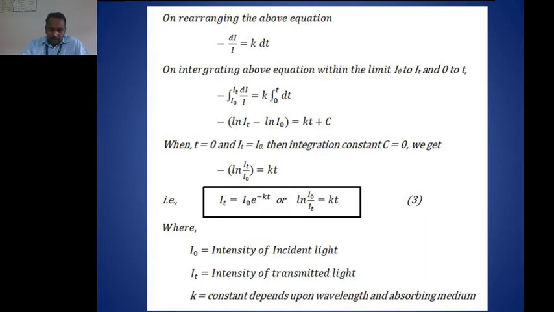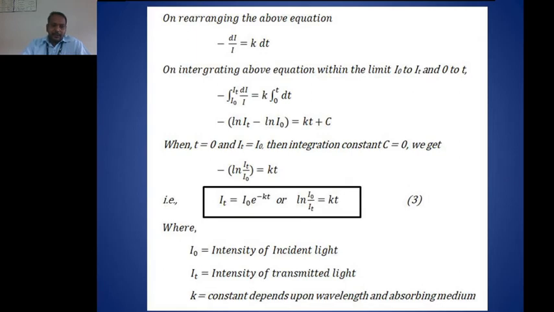Now from this equation, it is possible to define Lambert's law differently. The statement is: when a ray of monochromatic light is passed through an absorbing medium, then its intensity decreases exponentially. Since the minus sign is there and the exponential term is there, the intensity decreases exponentially as the thickness of the absorbing medium increases. It means if we increase the value of t, then the value of I_t decreases.